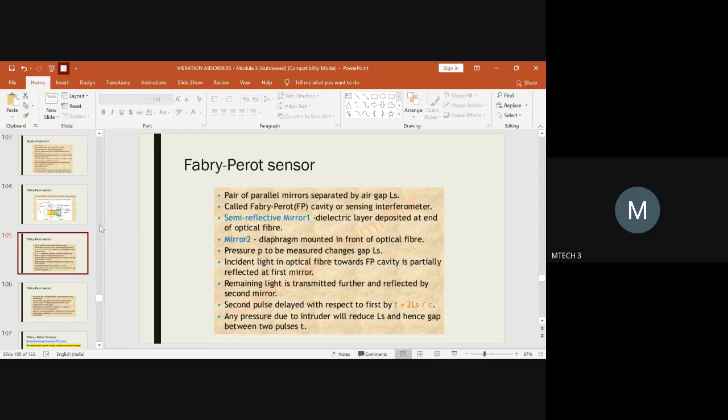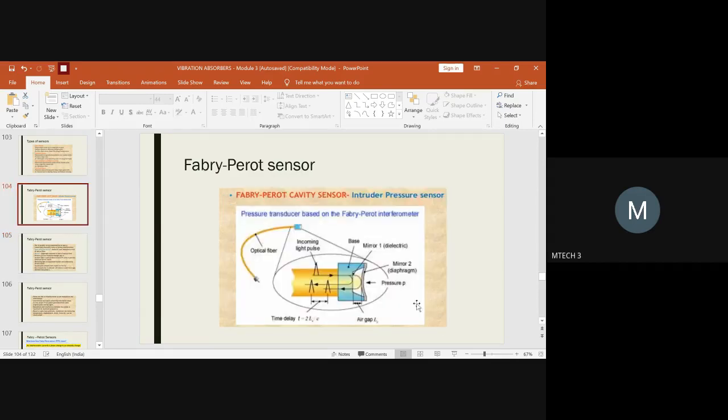The pressure variation is measured due to the changes in between mirror 1 and mirror 2, because these two are located with a specific gap between them. This air gap will help in analyzing the variation in pressure across mirror 1 and mirror 2.